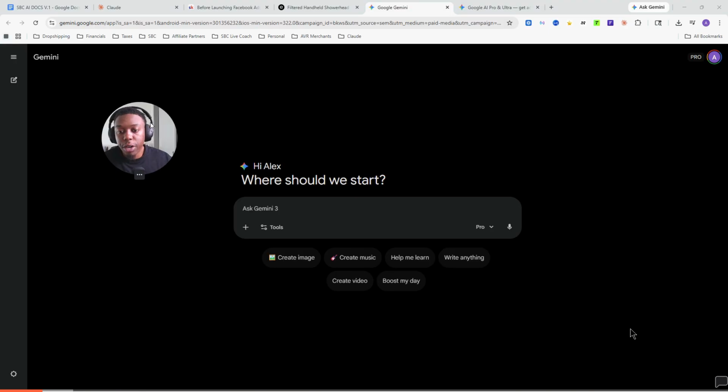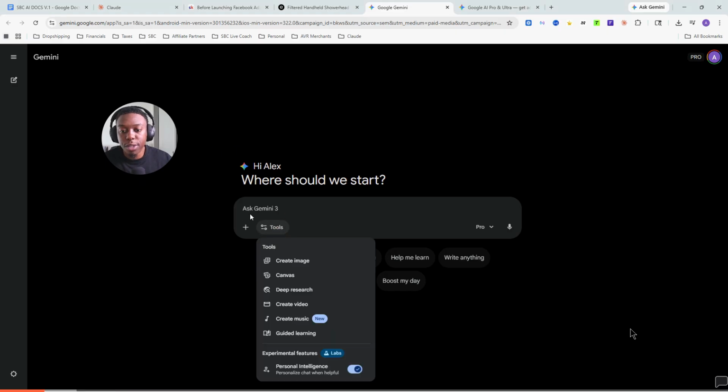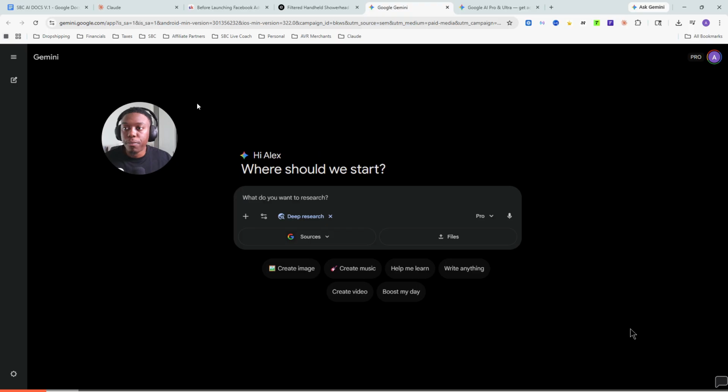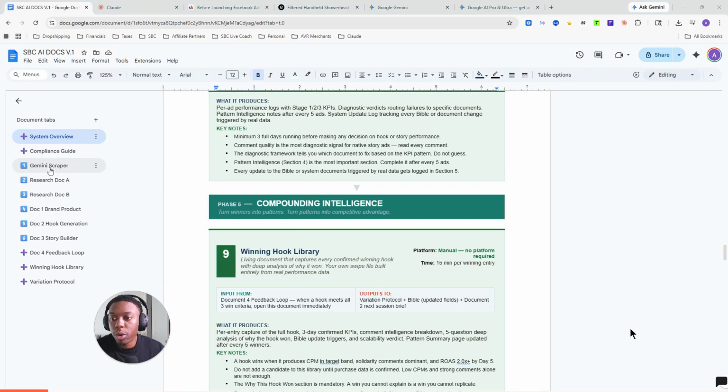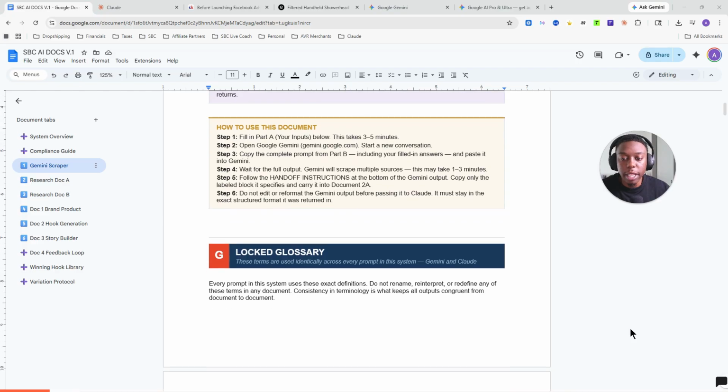And then you're going to go here and you're going to go to Google Gemini. You're going to transfer this over to deep research. You're going to make sure you're on pro model. And then you're going to go over to the document here and you're going to go under Gemini scraper. And on this document, it explains what to do, right?